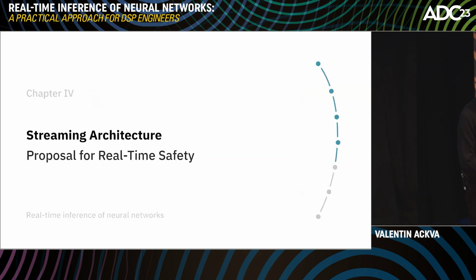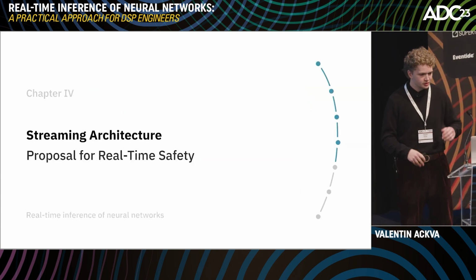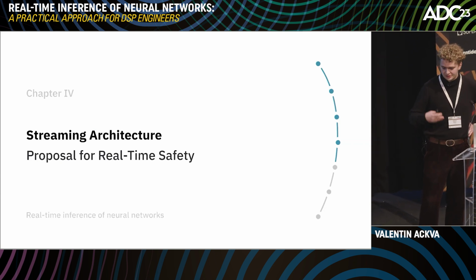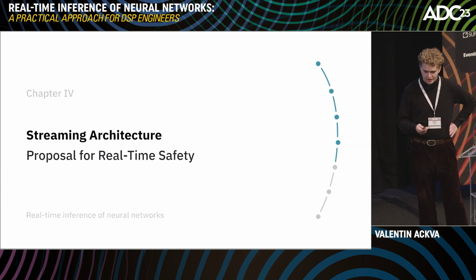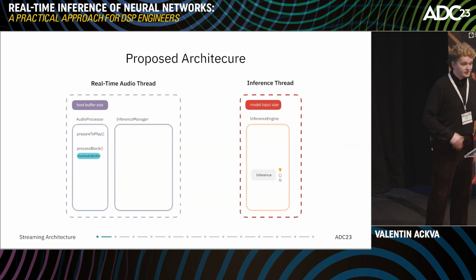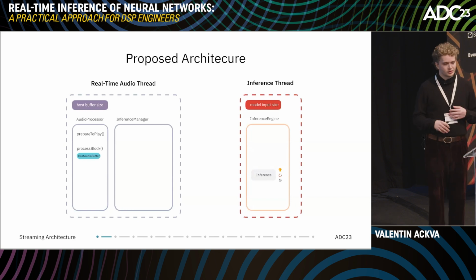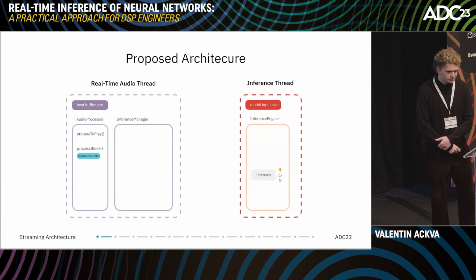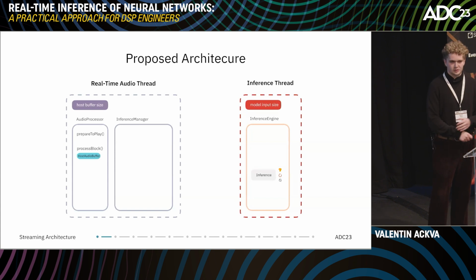To circumvent these real-time safety issues, we want to present you an architecture that can stably run these inference engines in a plugin. So let's hop into the architecture. On the left side, we have our real-time audio thread with our audio processor. We choose a plugin as a base here, but this architecture can be adopted to any other framework or audio type. Here we have our prepare to play and process block functions, and the host buffer size, which can be any number, usually a power of 2.